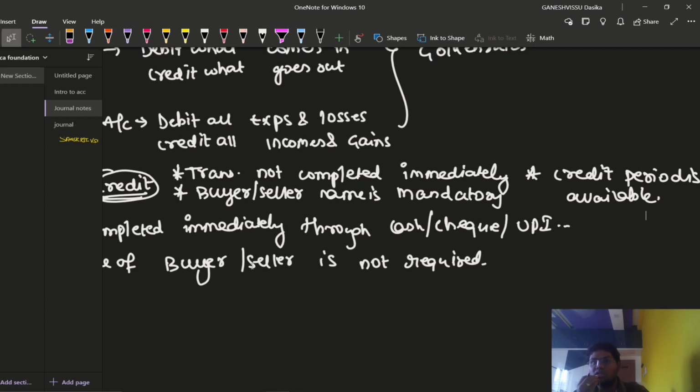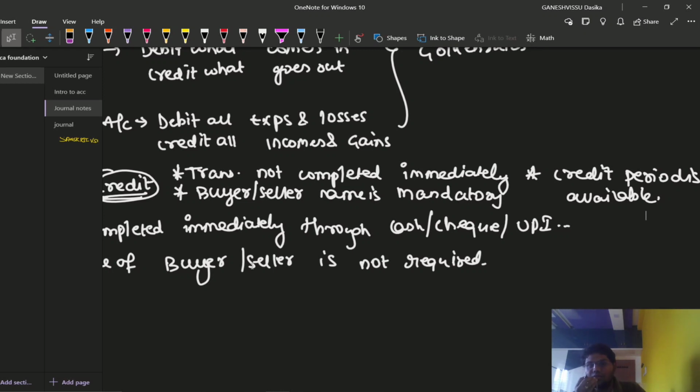We are supplying goods, but are our customers paying the amount to us directly and immediately? No, right? That means the transaction is not completing immediately. Then can we say that it is a credit transaction? But one more point I am going to introduce here: whenever a transaction is not completed immediately, that doesn't mean it is a credit transaction. It is not at all a credit transaction. Always, not completing the transaction immediately does not mean that it is a credit transaction.